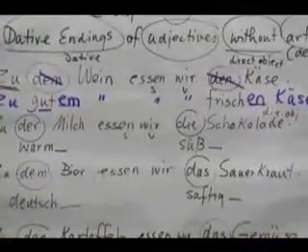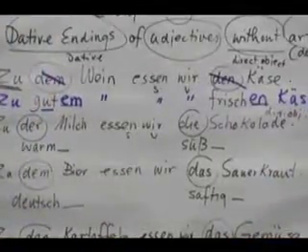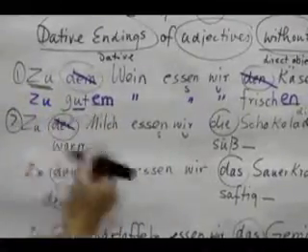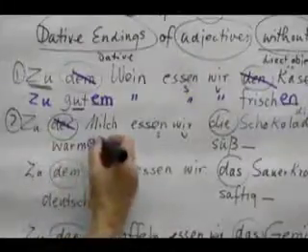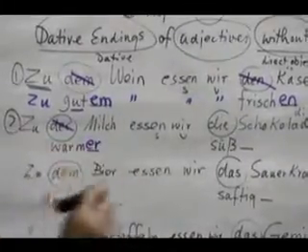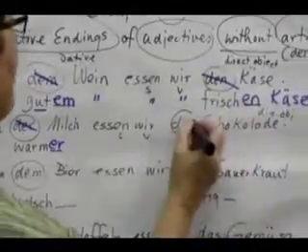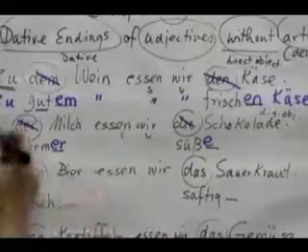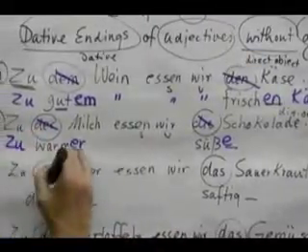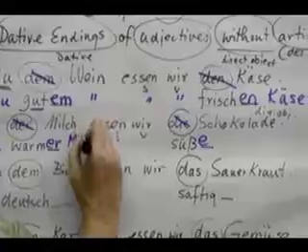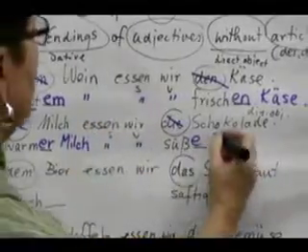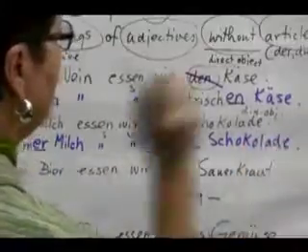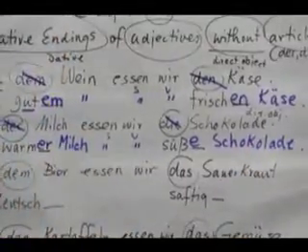Alright, so let's see what happens when we drop the article, which is der. You learned we still have to borrow the ending and stick it on the adjective. Zu warmer Milch essen wir. Die Schokolade drops out, but we need to borrow the e ending. Süße Schokolade. Now our sentence reads, zu warmer Milch essen wir süße Schokolade. It's pretty straightforward if you work your way through it and analyze it.